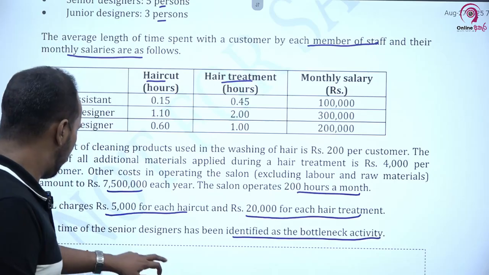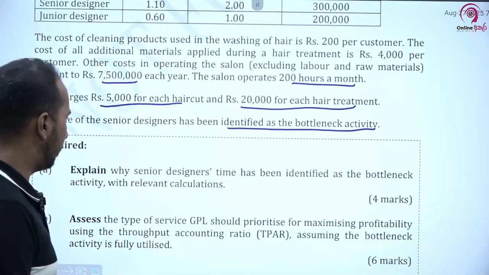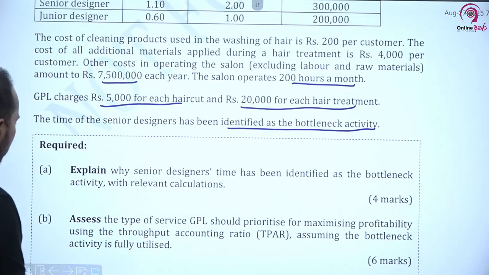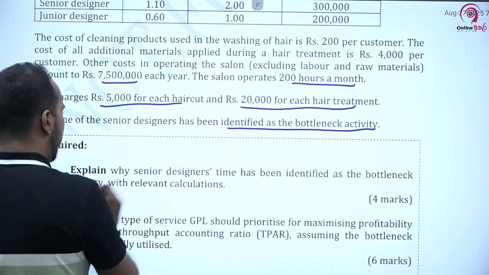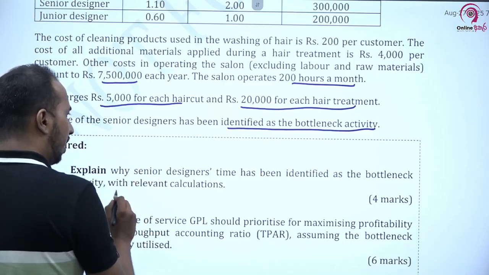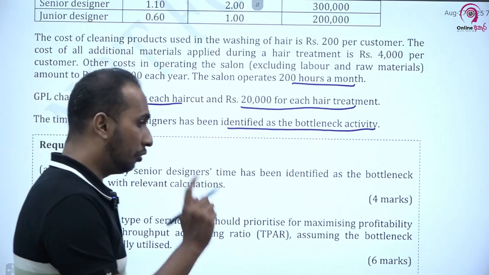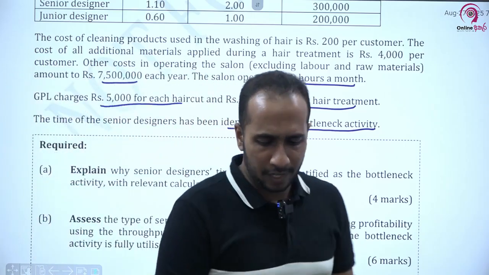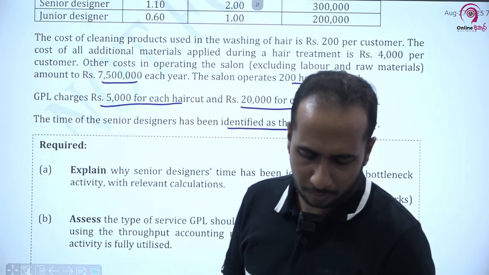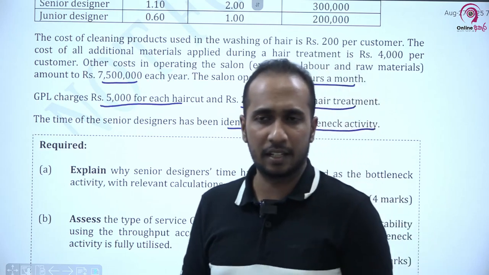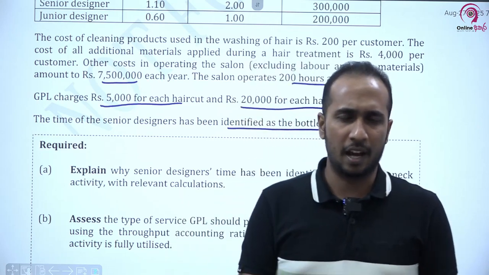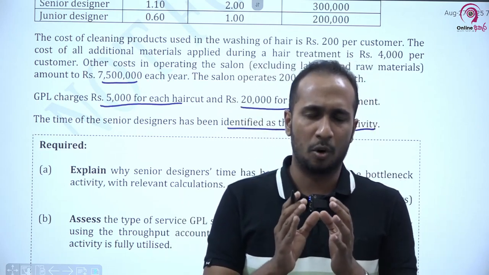Senior designers, the time of the senior designers have been identified as the bottleneck resource. So these are the given information. Now see what is the requirement. The very first requirement is explain why senior designers time has been identified as the bottleneck activity with relevant calculation. Now we have to explain why this senior designers time has been identified as the bottleneck resource.